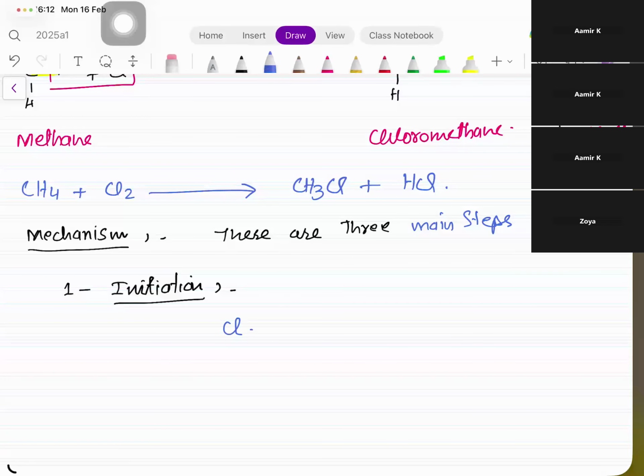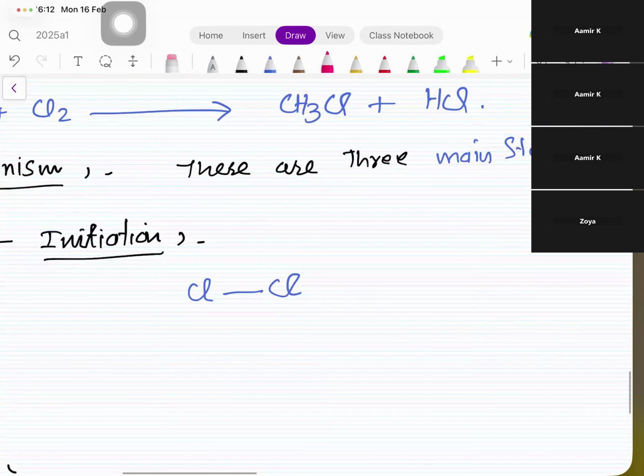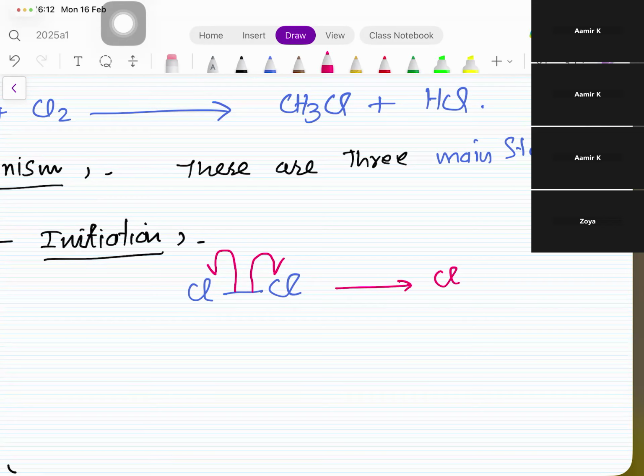So if I write detailed initiation, this is how it happens. At times examiners don't expect you to show this, but I'm showing you just to let you know. What is the meaning of the half-headed arrow? The covalent bond breaks. The shared pair of electrons is equally divided. So both of them turn into chlorine free radicals. This is called homolytic fission.